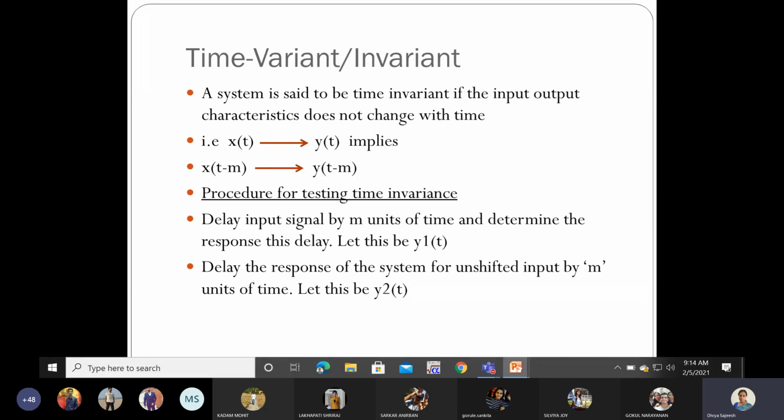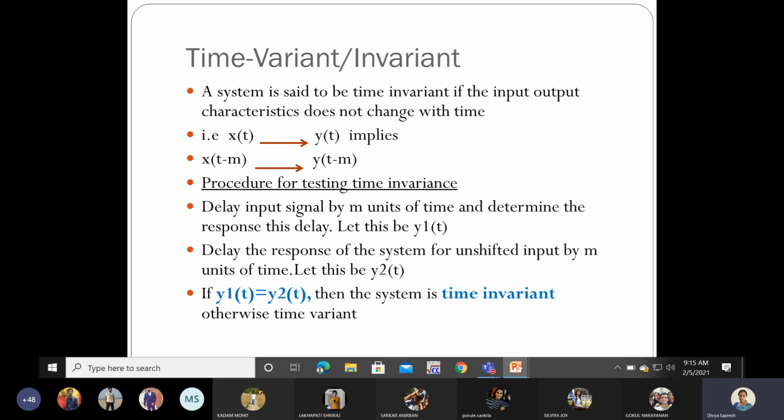In the first case, I delayed the input itself and then gave it to the system. In the second case, I directly give the input without delaying it, and then the output of the system is delayed. So we have two outputs, y1 of t and y2 of t. If y1 of t and y2 of t are equal, then the system is time invariant. Otherwise, the system is known as a time variant system.